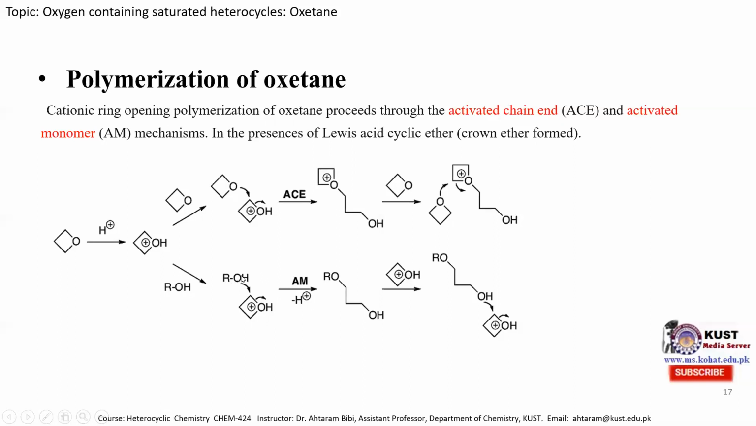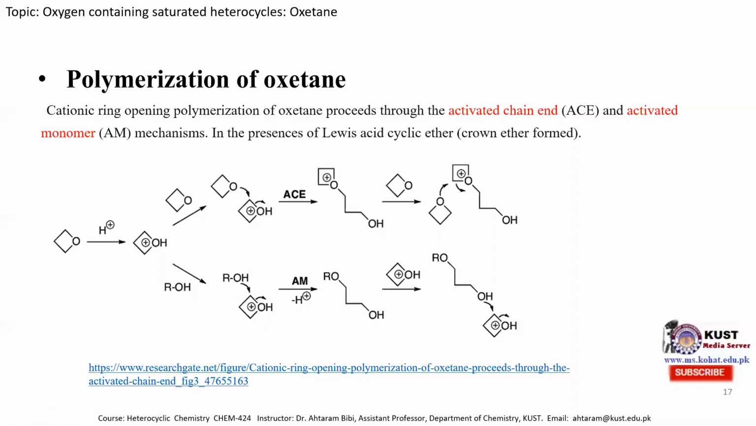We can see over here that when this OH attacks this carbon atom, we obtain this activated monomer, and this activated monomer is then treated with an activated oxetane molecule. Both mechanisms are acceptable, and in both cases a cyclic ether is produced in the presence of Lewis acid, generally the crown ether. This is the structure of crown ether, and crown ethers are important catalysts.